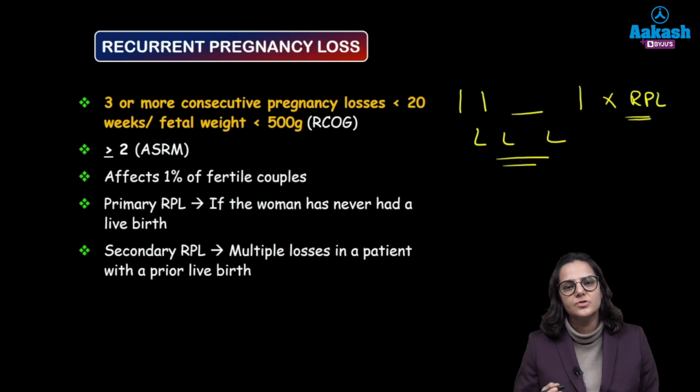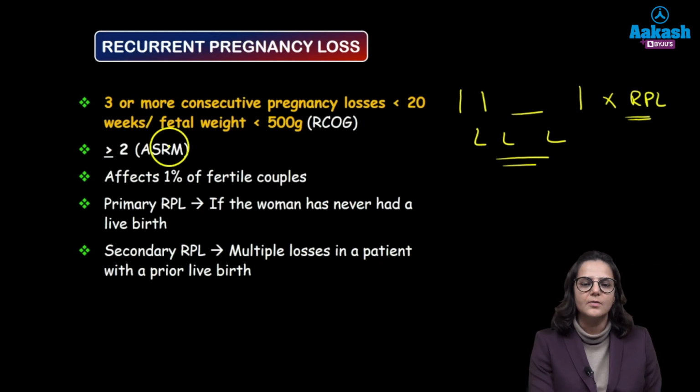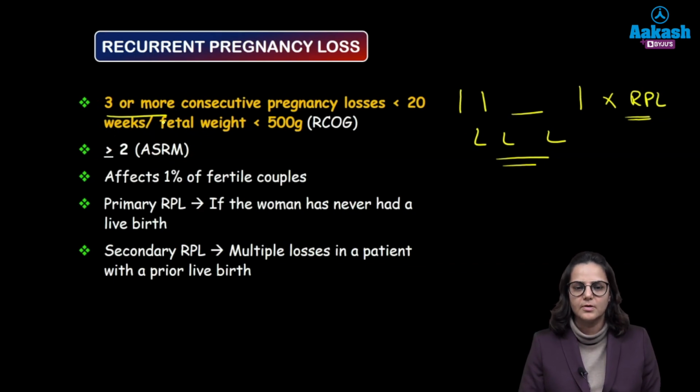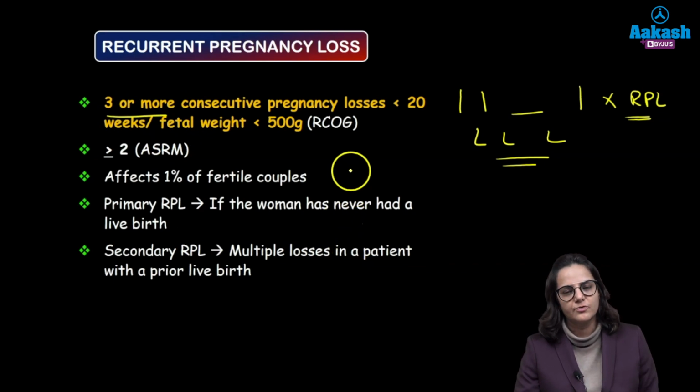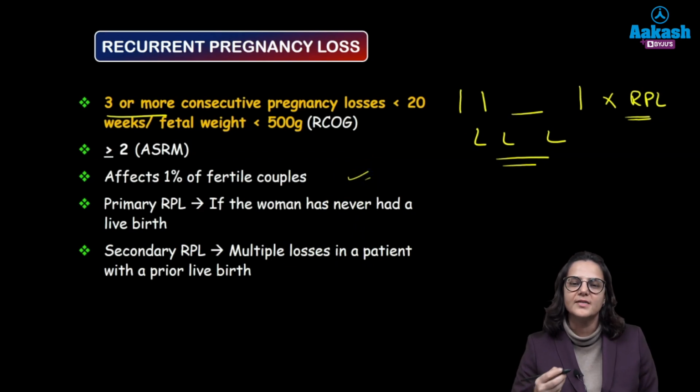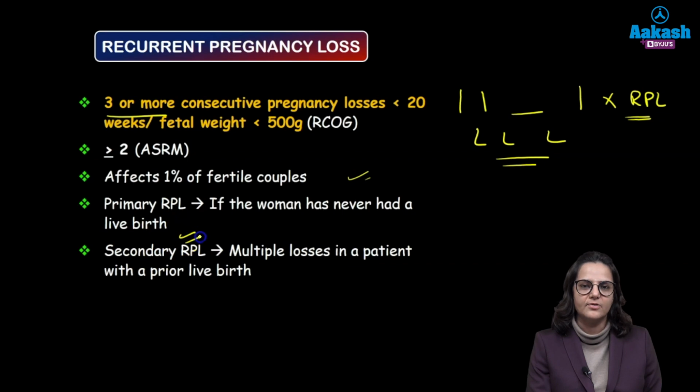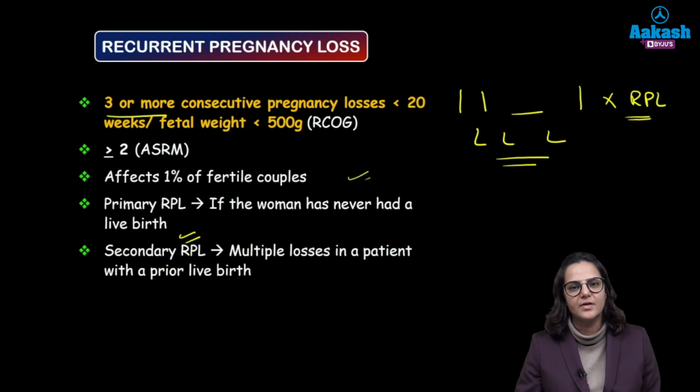Okay, American Society of Reproductive Medicine has confirmed that pregnancy loss, if it is more than or equal to 2, then it is recurrent pregnancy loss, but we go ahead with the definition of 3 or more consecutive losses. Alright, it generally affects 1% of fertile females. It can either be primary. What do we mean by that? That the woman has never had a live birth and she's been having consecutive pregnancy losses. Or it can be secondary, that the patient has had a previous live birth but now she's been having 3 consecutive pregnancy losses.